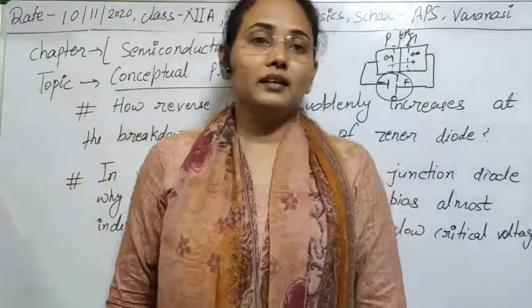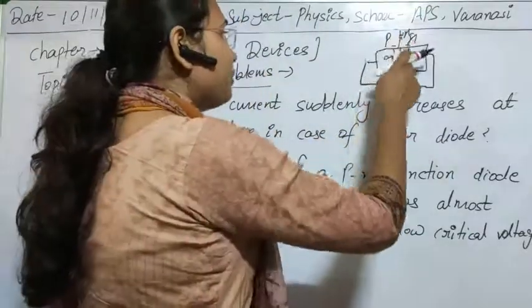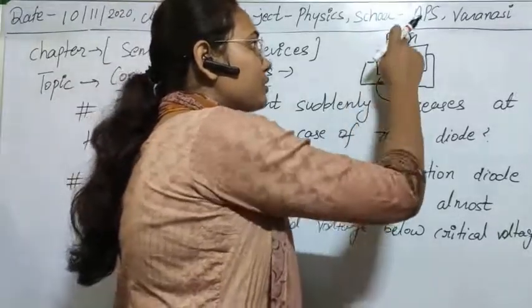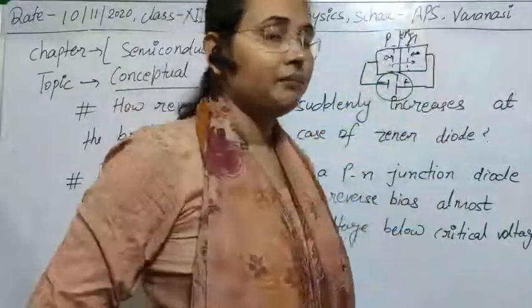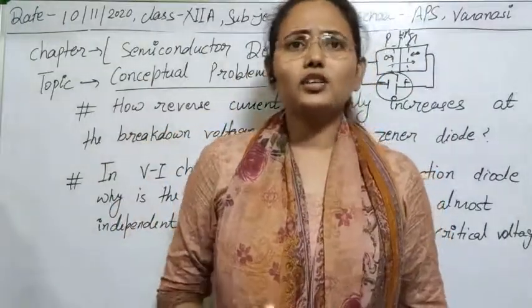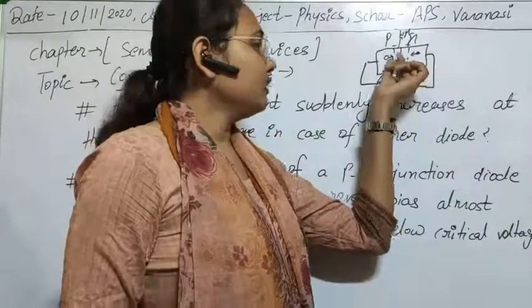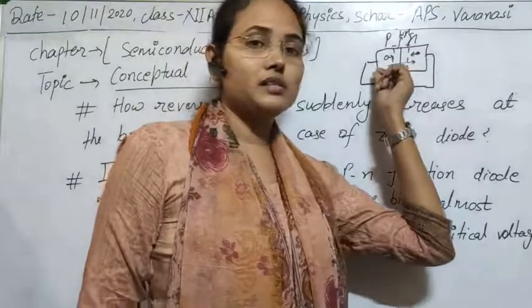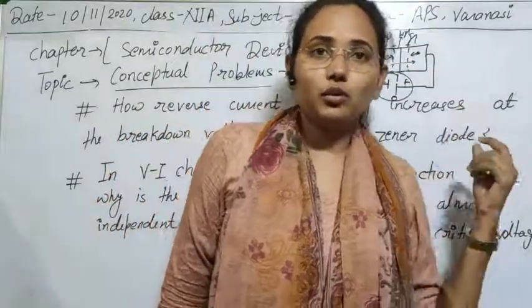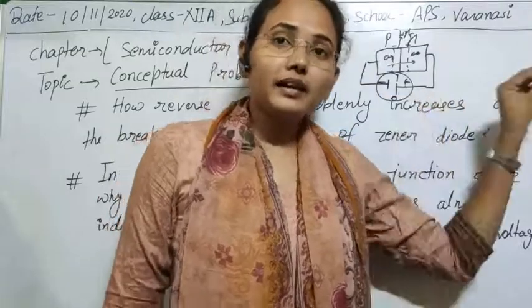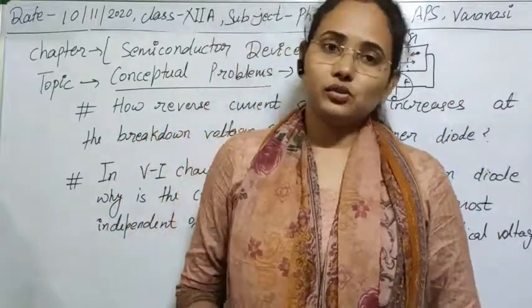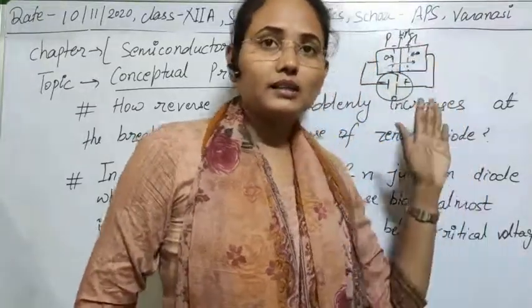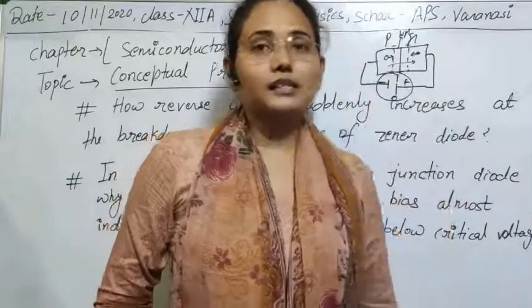So the reason is that in the case of a Zener diode, the barrier potential is already very high, and if we apply some external source to it, then due to this source the potential becomes higher again, and due to the high potential the electric field strength is also high. So if the field strength is high, then it is sufficient to cause the production of electrons from the host atoms on the p side, and it can accelerate these electrons to the n side. So due to the production of a large number of charges, the current suddenly increases at the critical voltage. Clear?